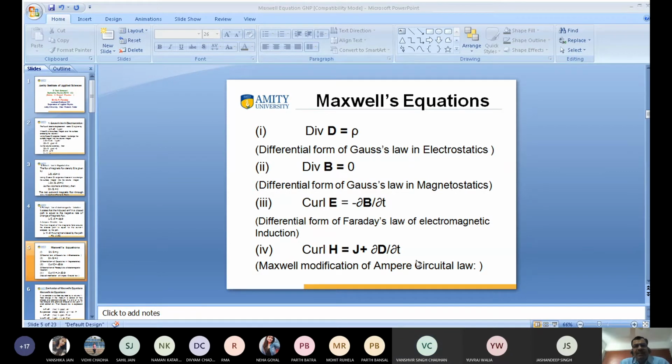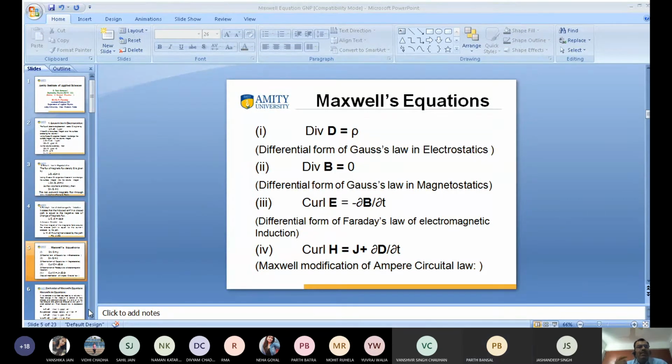Vidhi, what is the third equation? Parth Bansal, can you tell me what is the third equation? Sir, the curl of electric field is equal to the partial derivative of magnetic field with time. Negative, it's a negative partial derivative. You see the PPT just in front of you.